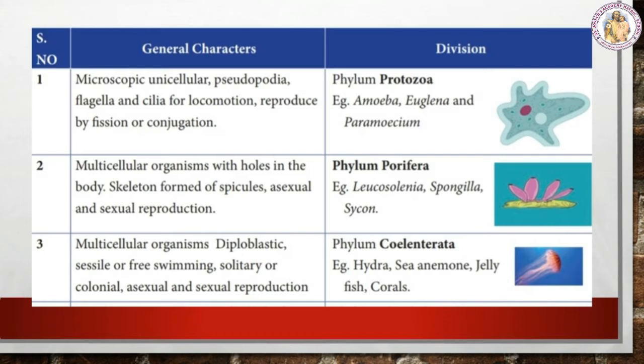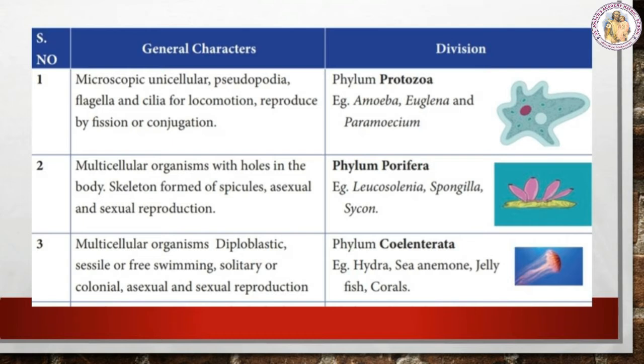The first one, the phylum Protozoa. Examples: amoeba, euglena, and paramecium. The general characters of these protozoa are: they are microscopic and unicellular, with pseudopodia, flagella, and cilia for locomotion, and they reproduce by fission or conjugation. They use the pseudopodia, that means the false leg, and the flagella and cilia for their motion. Then they reproduce by fission or conjugation.